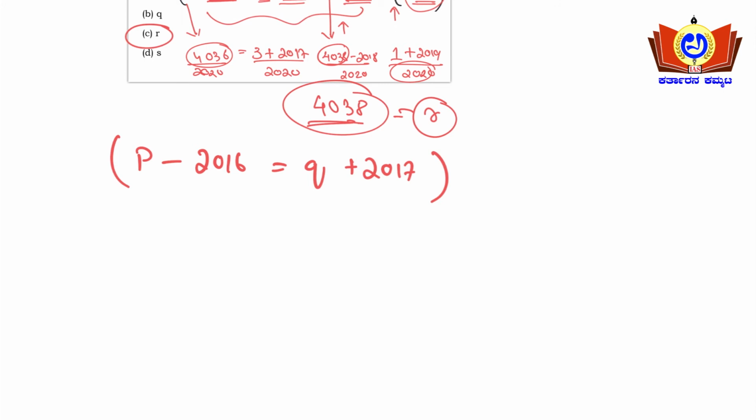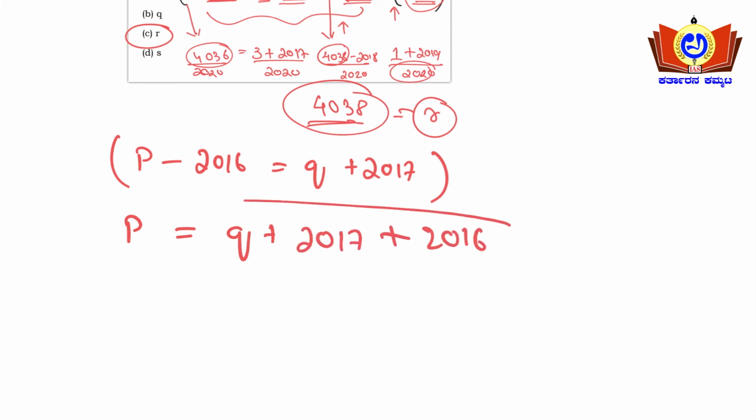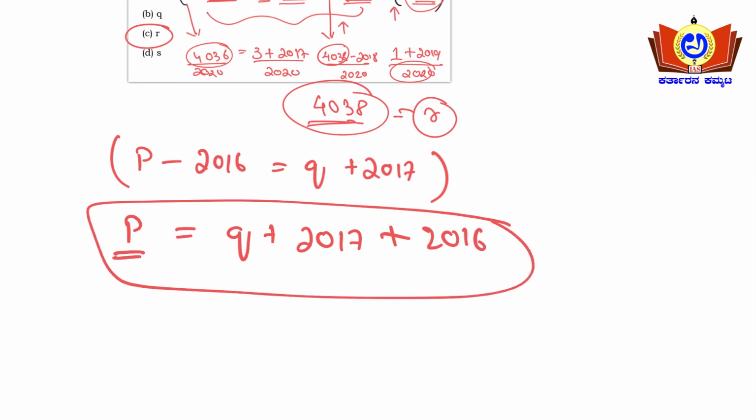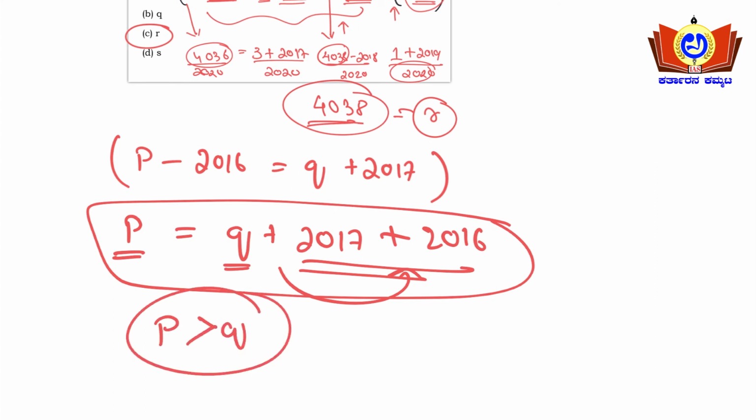Okay, so this is nothing but, see here, P will be equal to Q plus 2017 plus 2016. Yes or no? P will be equal to Q plus such a number. It is nothing but P is greater than Q. Yes or no?